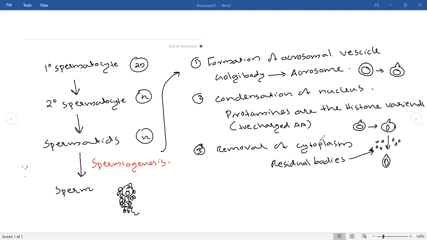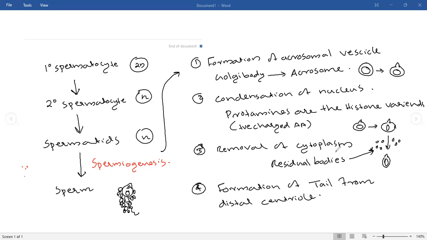After the removal of cytoplasm, what will happen? Now it is a cell like this, right? So that is the fourth event. What is the fourth event? That is formation of tail. The tail will be formed from the distal centriole. You know very well where the centriole was located. The nucleus is here, and the distal centriole is here.